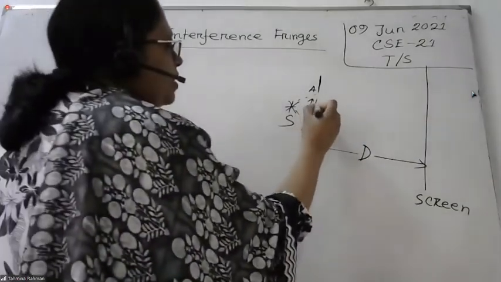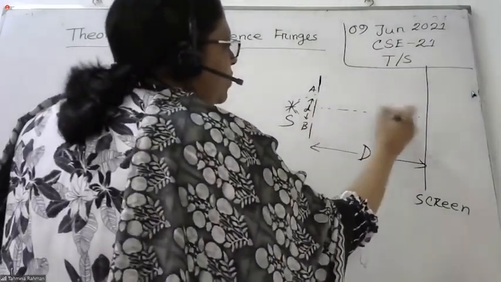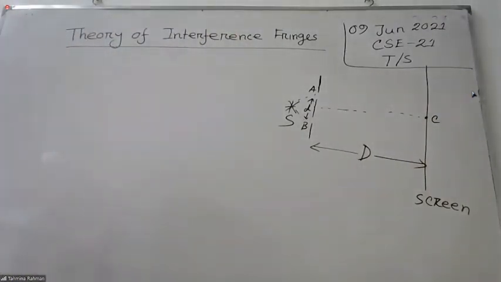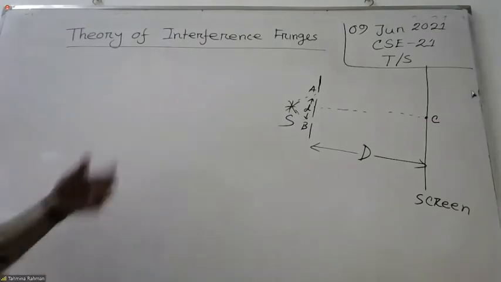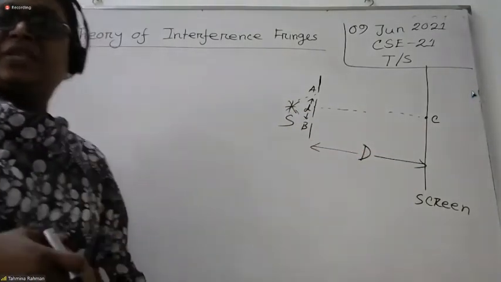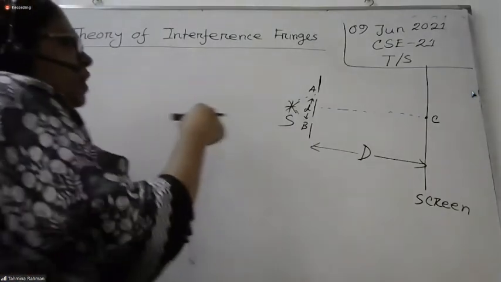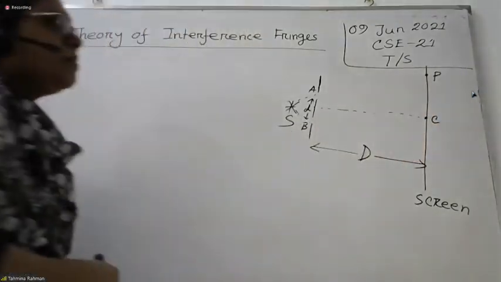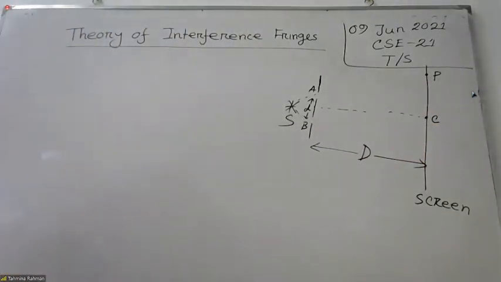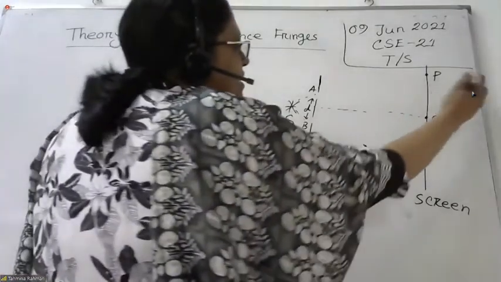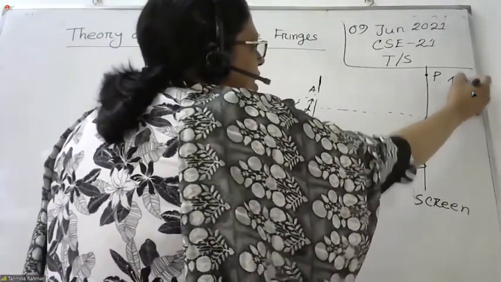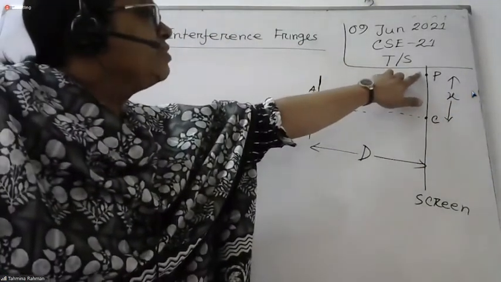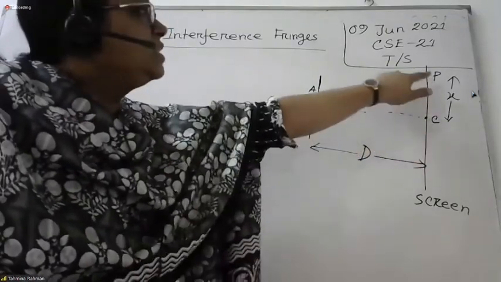Next, we take the central bright point on the screen. This is C, and this one is the central bright point, so it is obviously bright. Next, we take any point P on the screen. From the central bright point, the distance to P is x.